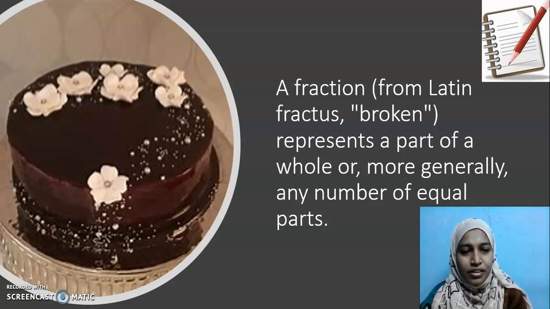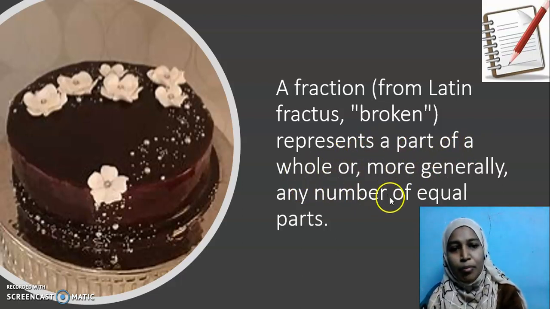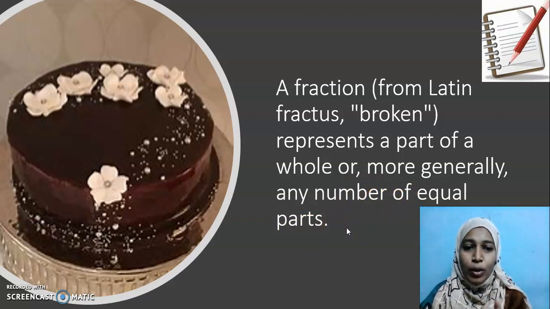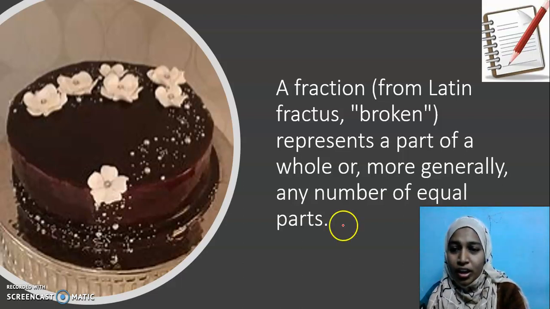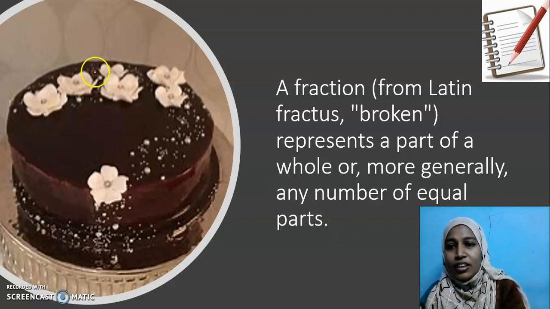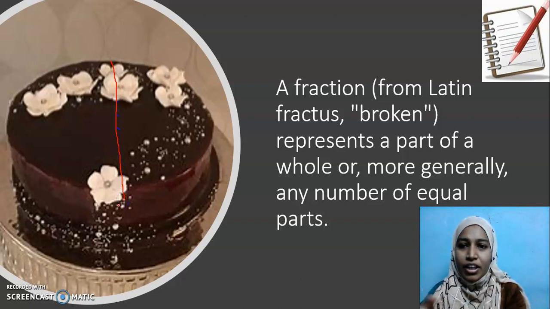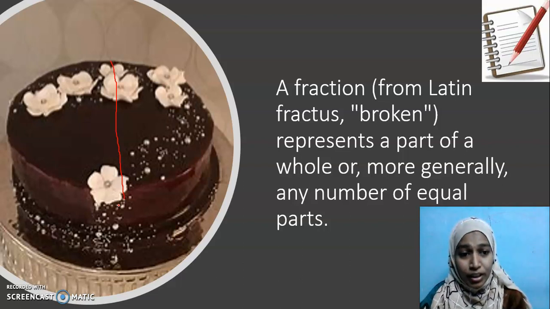How is fraction defined? Fraction is defined as a part of a whole. As I have written here, it represents a part of a whole, or more generally, any number of equal parts. Very important, my dear children: if it is not equally shared, we cannot represent it as a fraction. Even this little cake, if I share it into equal parts, I have cut it into how many pieces? 2 pieces. They should be equal.